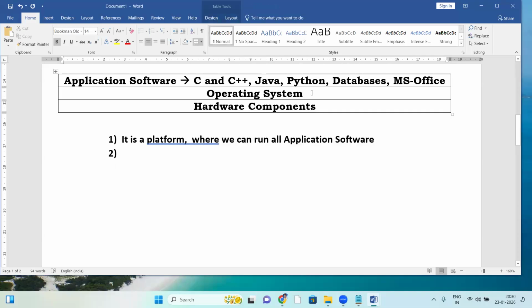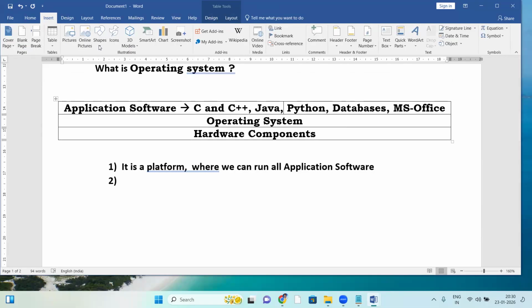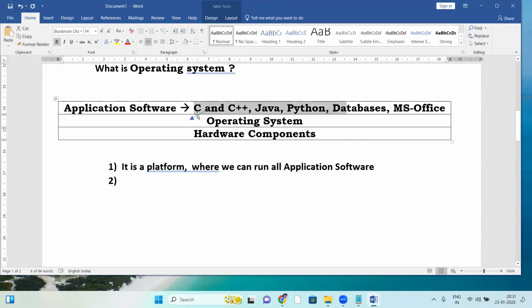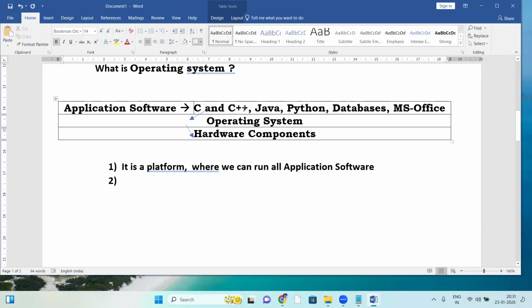Okay. See, not only a platform. Suppose C, C++, and Java programs are generating some output. The output of all these programs is first transferred to the OS, and then finally delivered to the output device, maybe a monitor. So between application software and hardware components, there is an OS.